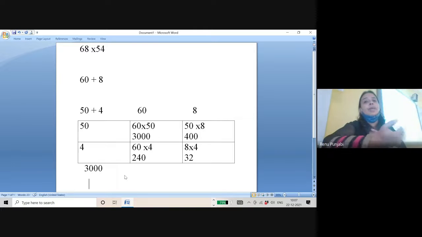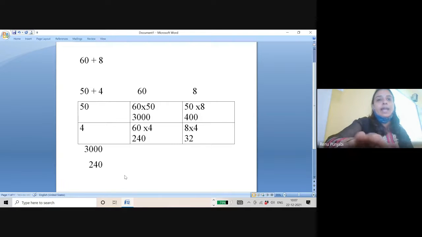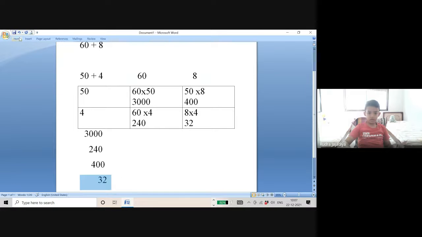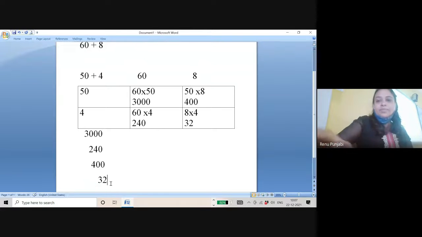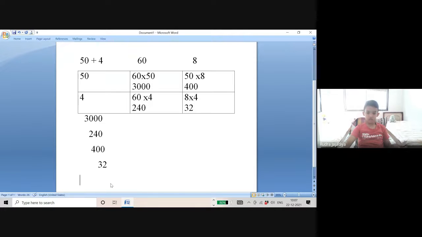Either I can write 400 first or 240 first. Ultimately, the answer will come the same. 240 and the next is 400 and the next is 32. Can you add all this? The answer will be 3672. Let me check. The answer is coming 3672.